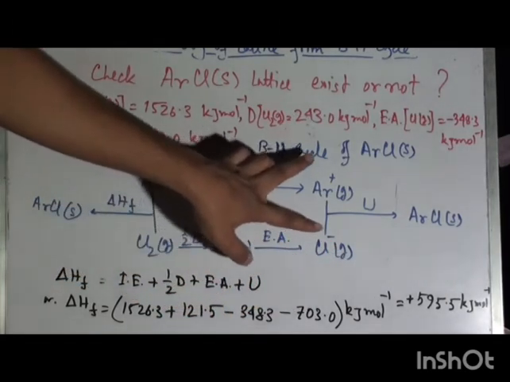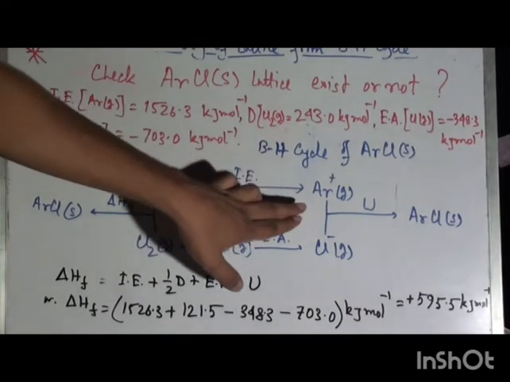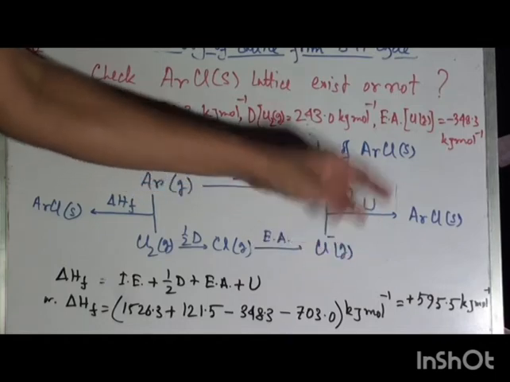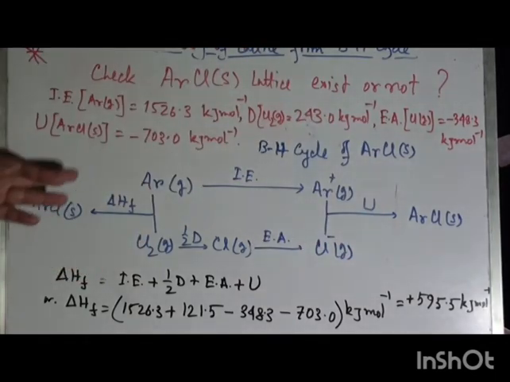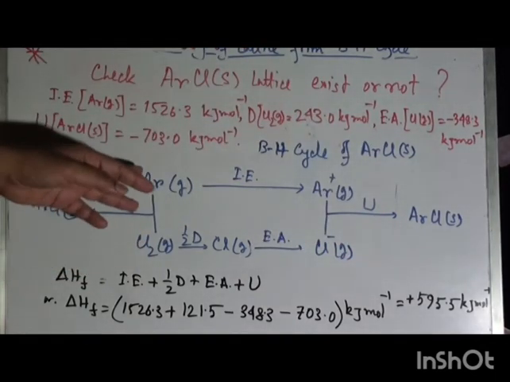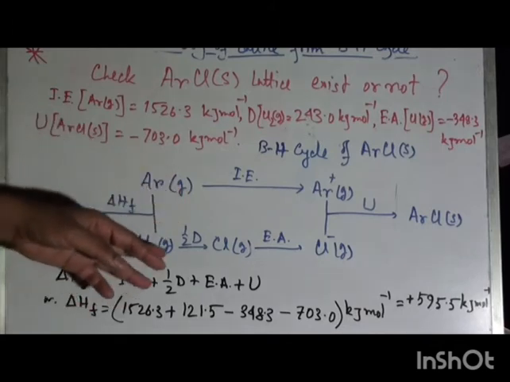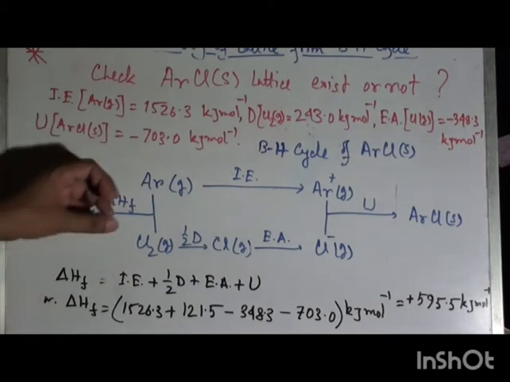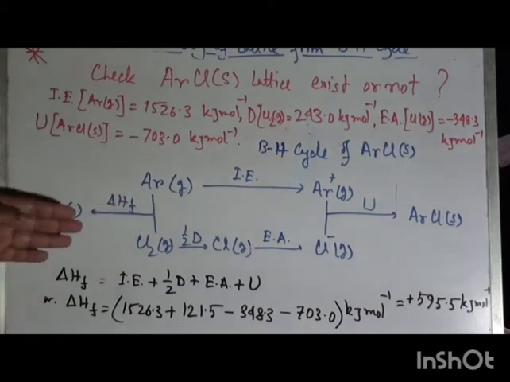Combining these two, Ar plus and Cl minus, producing ArCl solid, the term involved is lattice energy. And here on the left side, argon gas and chlorine gas directly combine with each other to form ArCl solid, and the energy involved in this term is the formation energy.